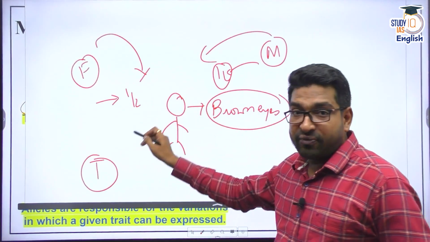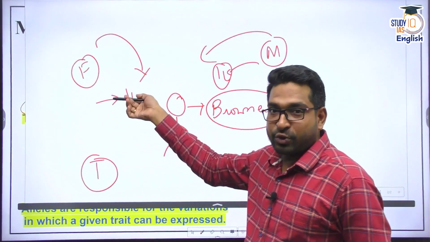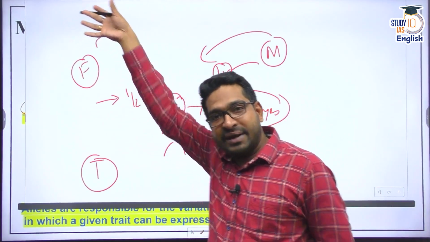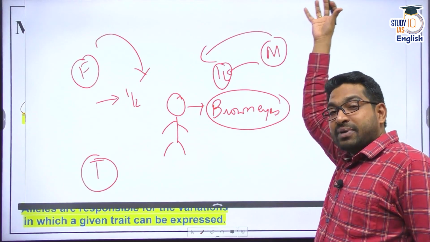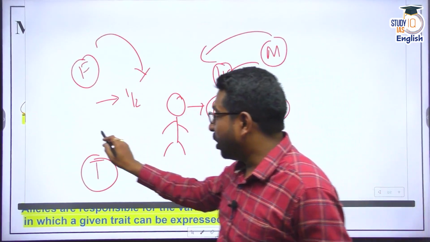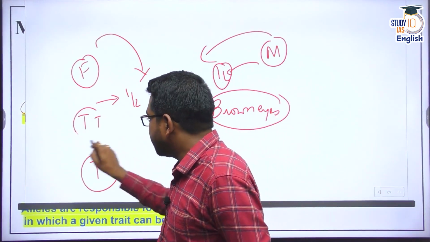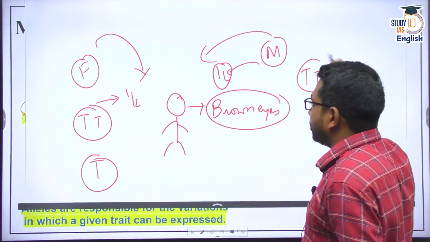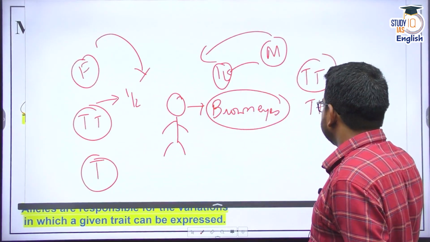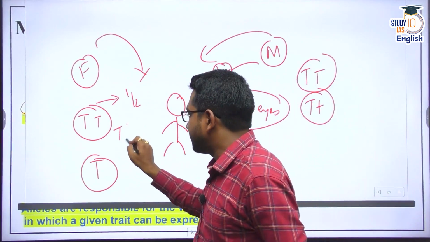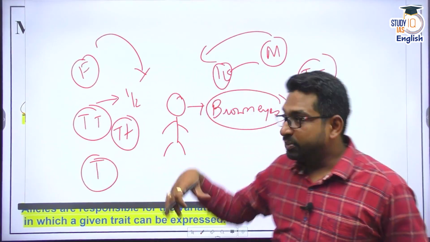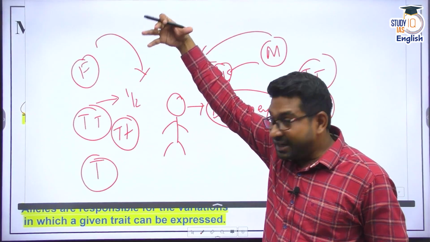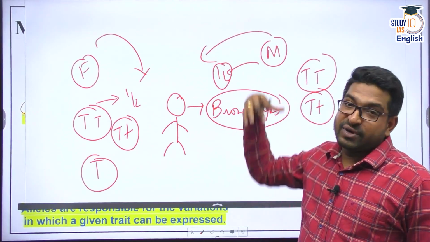But you do know that the father's set of chromosomes comes from their grandparents, and the mother's set also comes from their grandparents. That means there is an equal probability of the father having both dominant alleles, or even the mother having both dominant alleles, or one dominant, one recessive as well. It all depends on the probability of the genetic development from different generations.